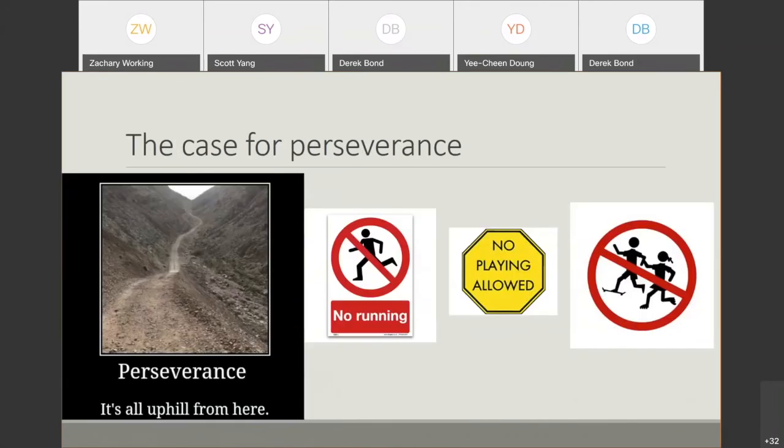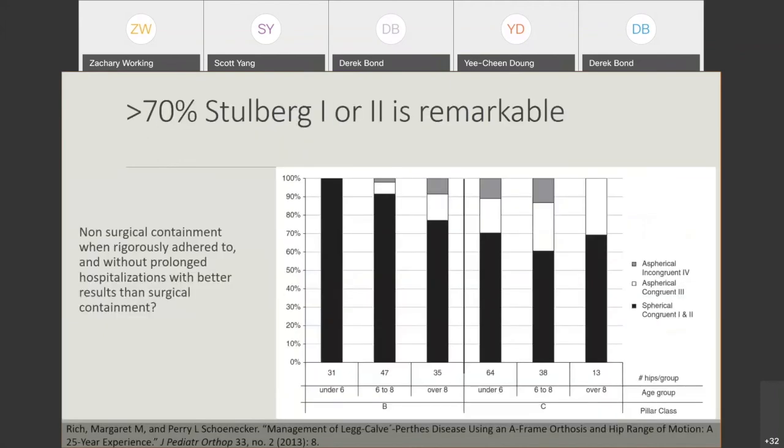I think it's important that perseverance may be key. If you have a strict protocol and it's adhered to, maybe this does work, just like bracing in idiopathic scoliosis. He saw that with non-surgical containment, when rigorously adhered to, even in those who had a lateral pillar C classification, a very avascular hip, and were over 8 years old, almost 70% of these patients had a Stulberg type 1 or 2 hip.